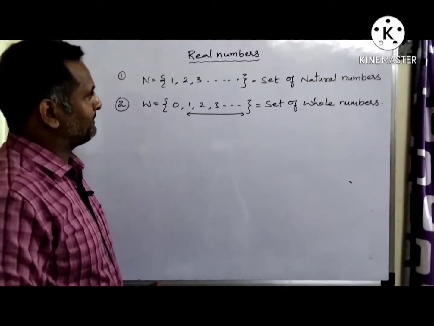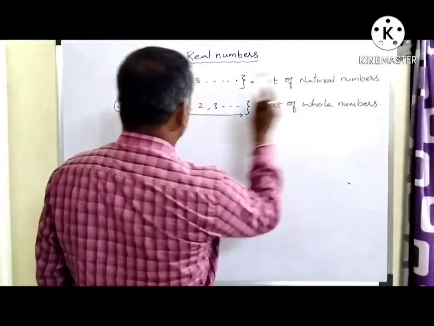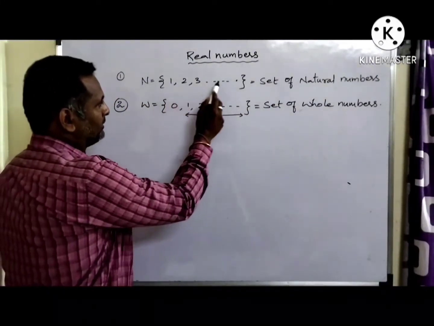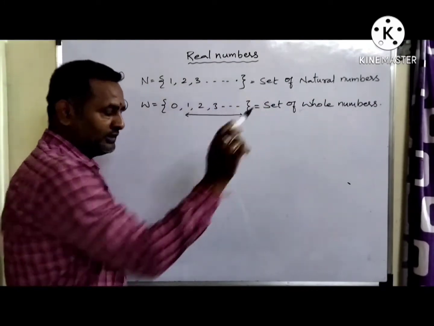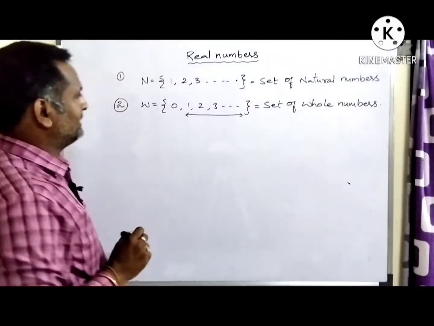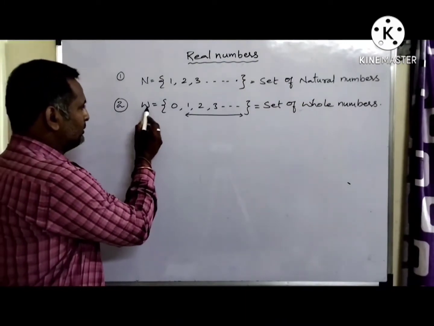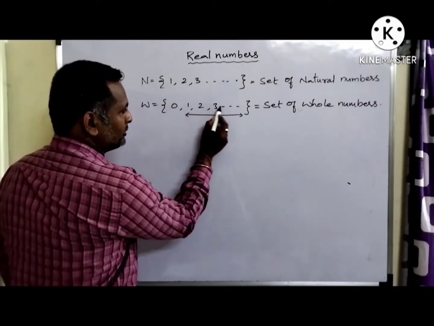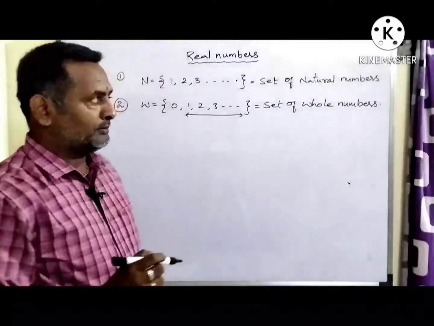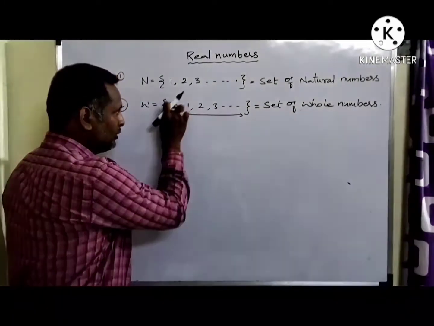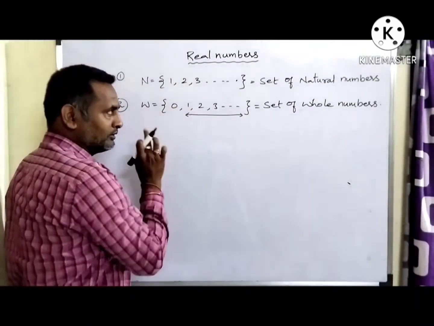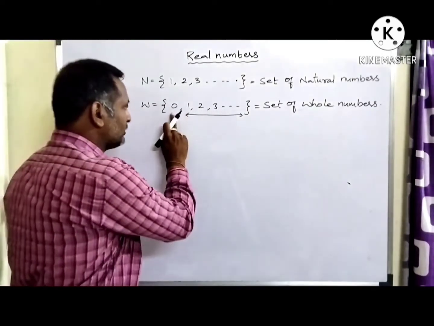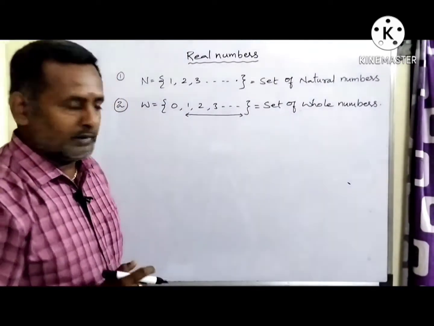Capital N is a set of natural numbers. You know, they start from 1. So 1, 2, 3 and so on is called the set of natural numbers, very basic fundamental. And second one, W represents the set of whole numbers which starts with 0: 0, 1, 2, 3 and so on. And how to remember whole? Whole means this is a whole, so whole number starts with a whole, and that whole is 0. So this is a set of whole numbers.